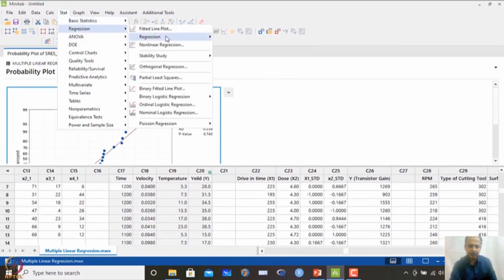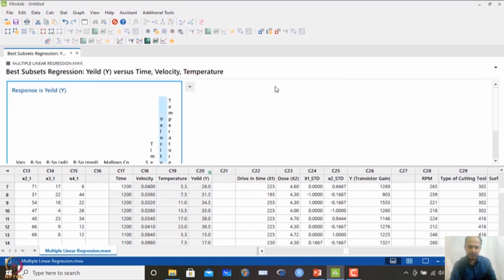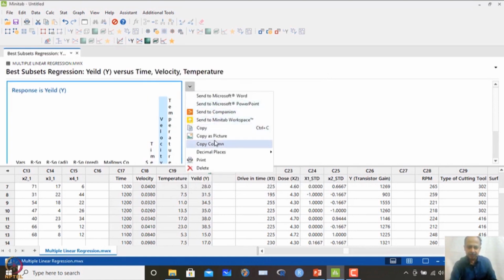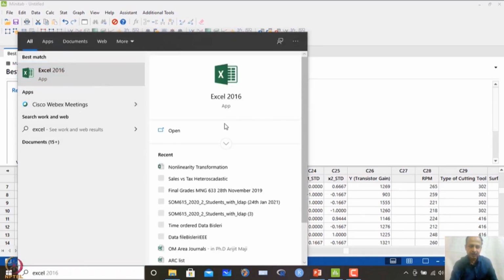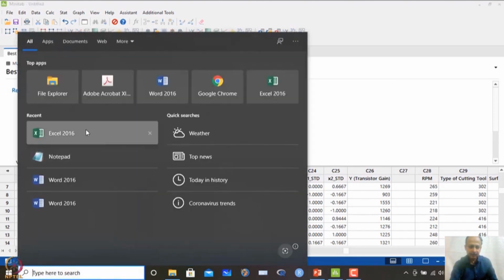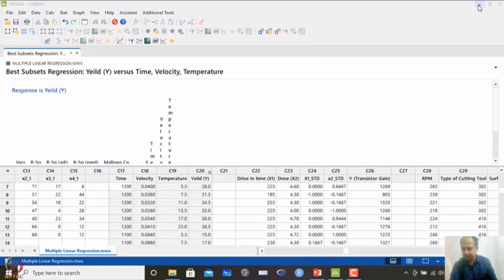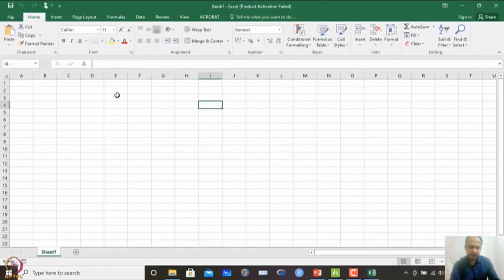Now we can also see, when I use best subset regression, which is the best model it is giving. So, I have taken yield and we have taken all the 3 variables, and if I click OK, let us try to see what happens. We can just copy as a picture, and then paste it in Excel and try to see what happens. So, we are opening one Excel sheet. Okay, let us do that, and we can paste it over here.